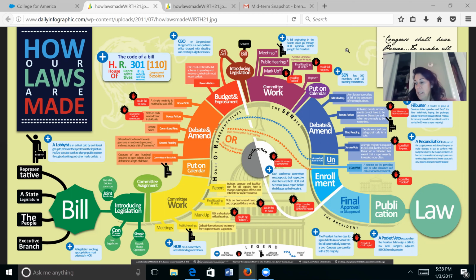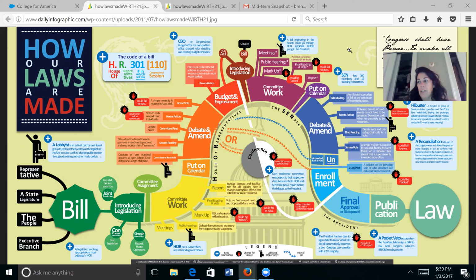A conference committee is formed to determine what the changes are between the House and Senate's versions, and if Congress can reach an agreement. If Congress can't reach an agreement, the legislation dies. In order to reach agreement, both the House and the Senate must approve of the bill.